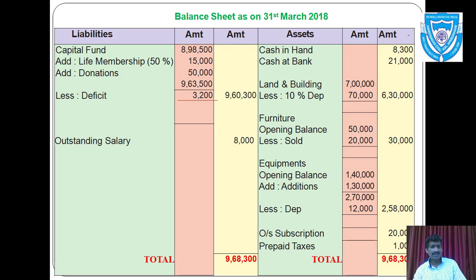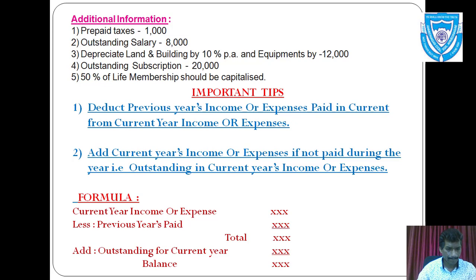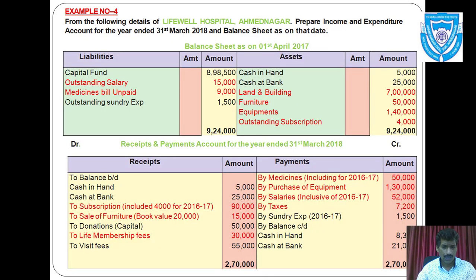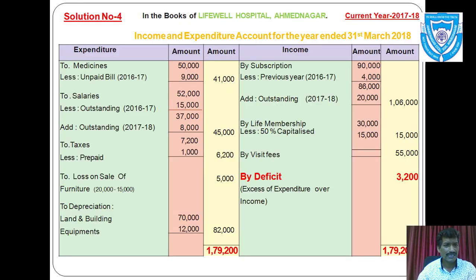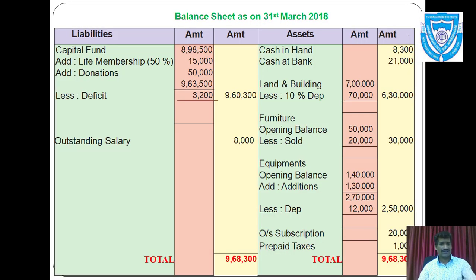Again in example we have been asked to capitalize donations of rupees 50,000, and again 50% of life membership fees should be capitalized. It is given in additional information. So you can show here, add life membership fees 50%, 15,000, add donations 50,000, and total of that